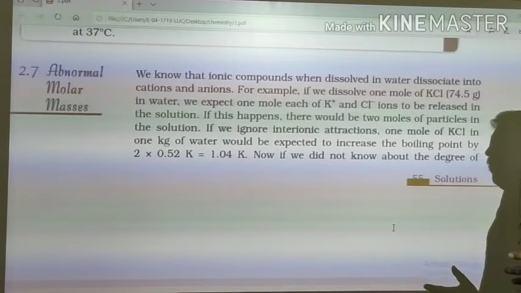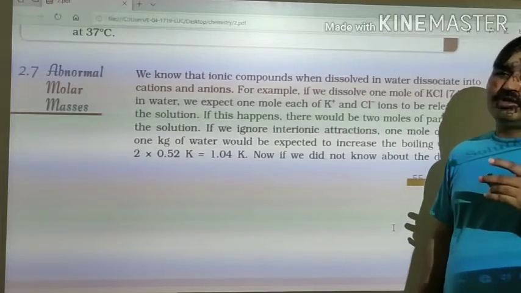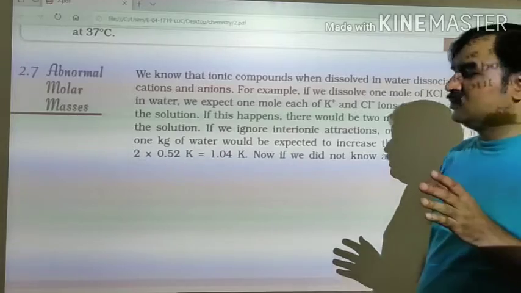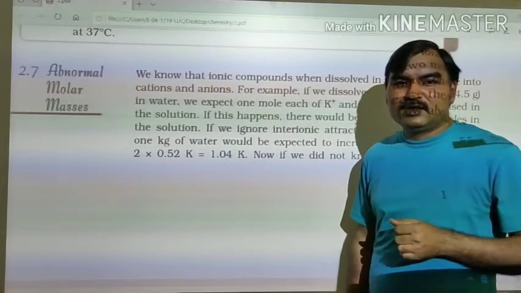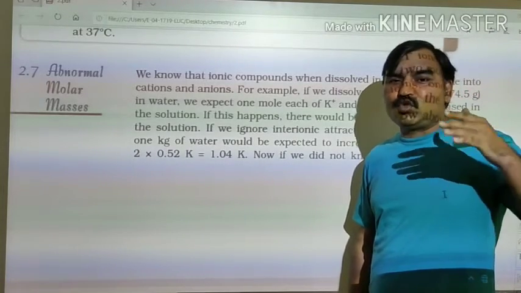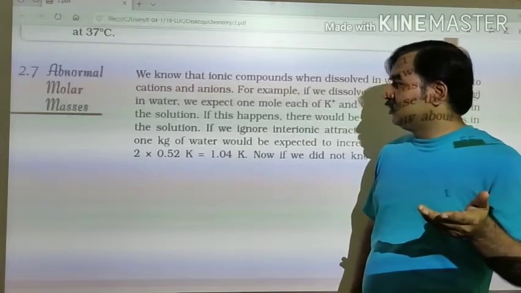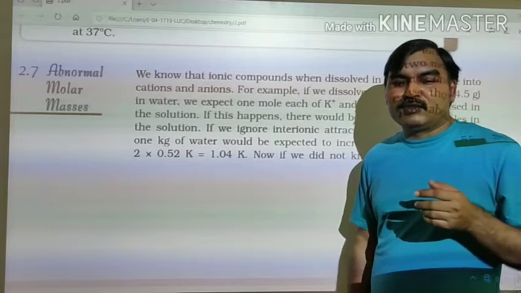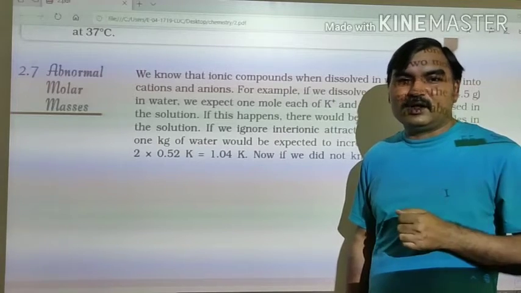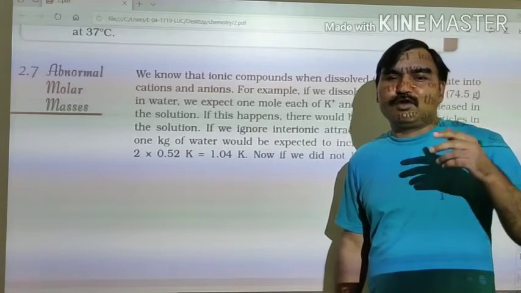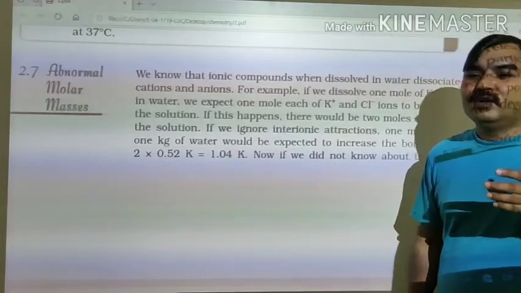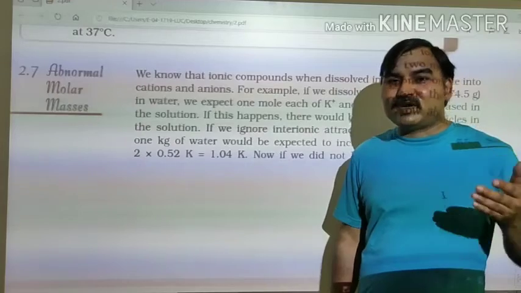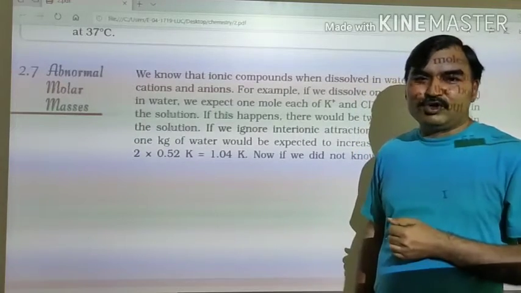So in this solution, although we have taken 1 mole KCl, if it is fully ionized, then the number of particles will be twice, that is 2 mole, in which 1 mole is potassium ion and 1 mole is chloride ion. So the value of colligative property will be almost twice of that which we expect by the theoretical formulation.